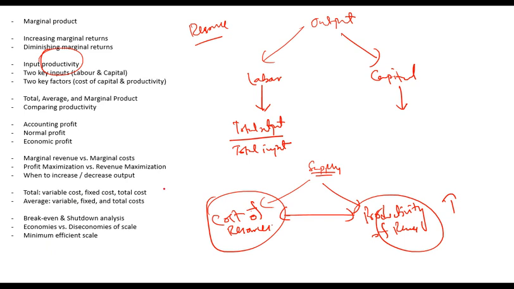Any confusion? So when you are comparing productivity of labor and capital, you take output per unit of labor and output per unit of capital, and that's how you compare it. And where will you invest? You should invest in the resource which is giving you more productivity.